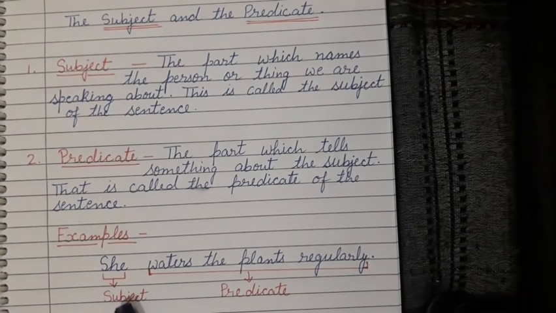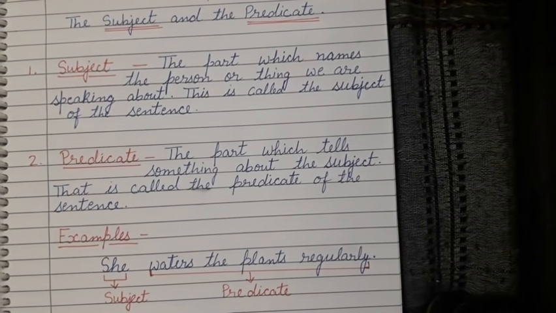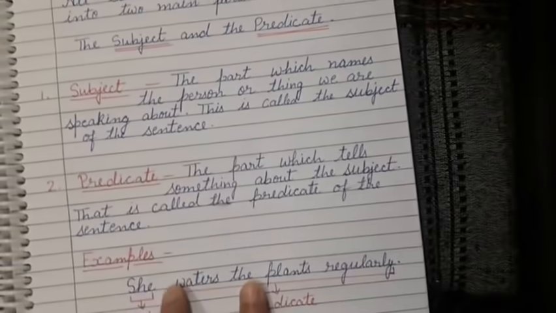Here you can see this example, and mainly it is a noun or a pronoun. Mainly you will find a noun or pronoun in the subject. Most of the places you will get a noun or pronoun as the subject. And now come to the predicate.